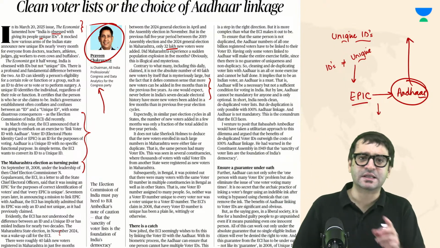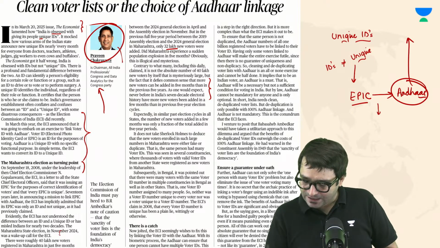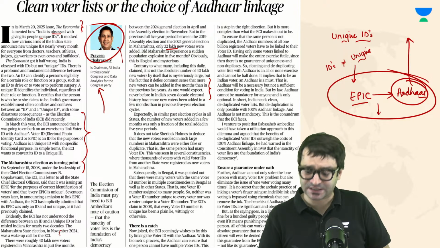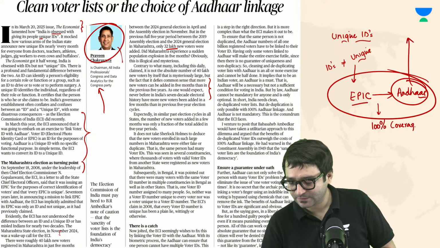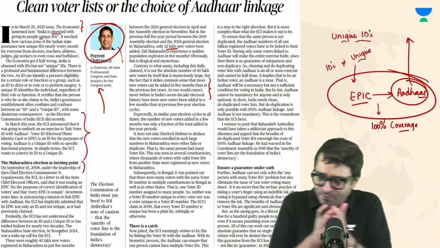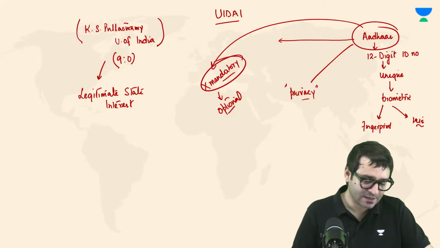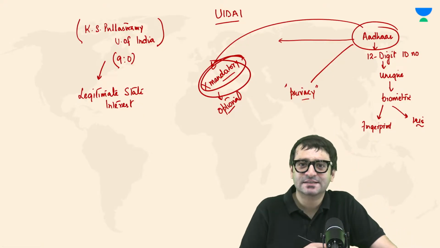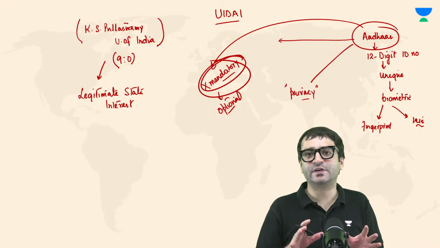But Mr. Praveen Chakrabarti raises one important question. For this electors photo identity card and Aadhaar linkage to become successful, there has to be 100% coverage. That means 100% of voter IDs should be linked with 100% of Aadhaar. But the problem is, Aadhaar is not mandatory, because the Supreme Court has said so. This, according to Praveen Chakrabarti, is the conundrum that the Election Commission of India is facing.